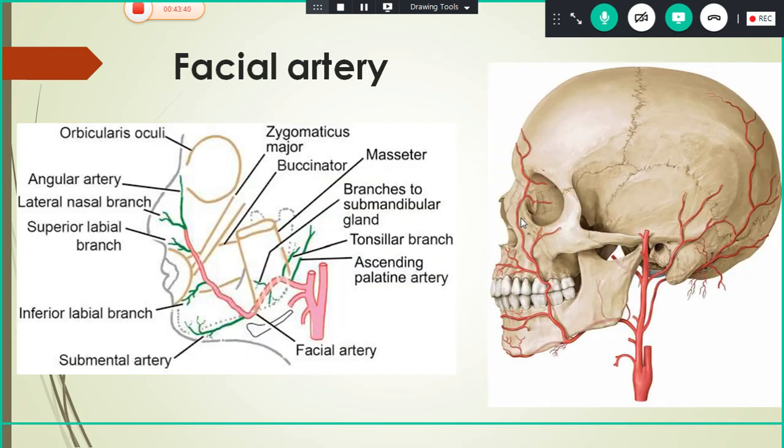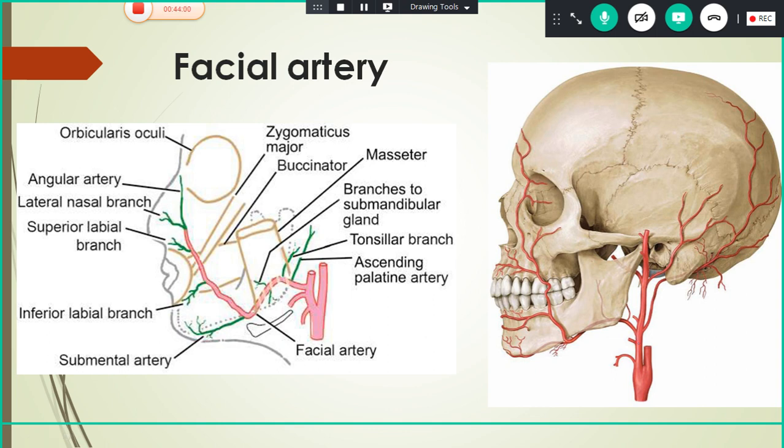Next we will go on to the blood supply of the face. The blood supply of the face is mainly from the facial artery, and one more artery, the transverse facial artery. But the facial artery is the more important one here. The facial artery is a branch of the external carotid artery.